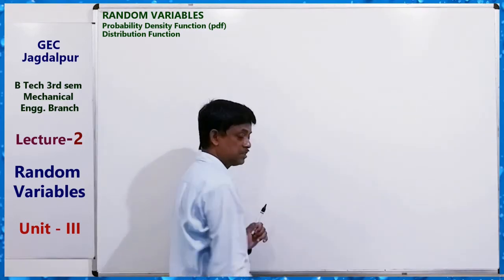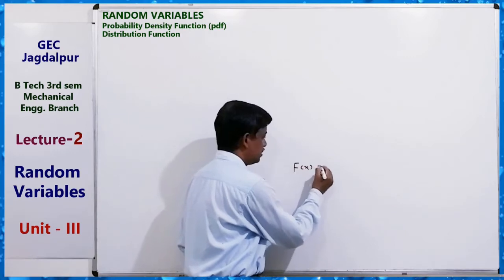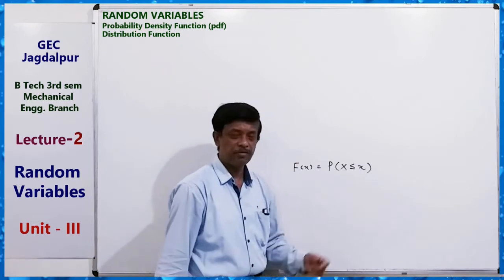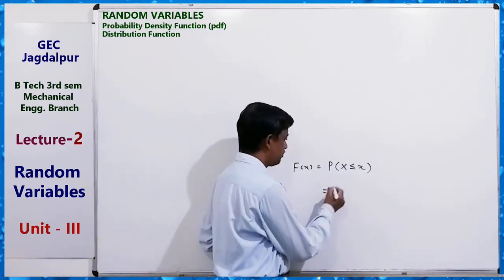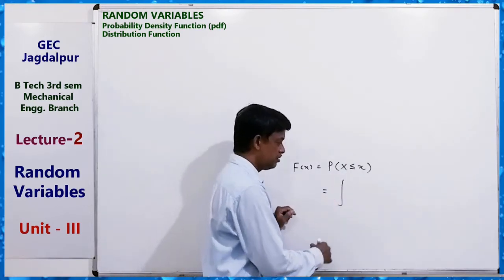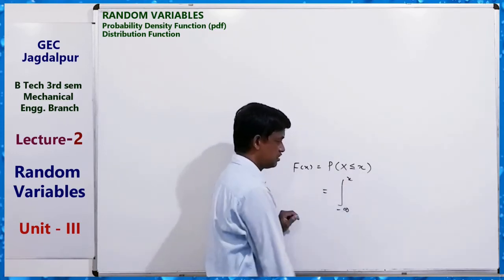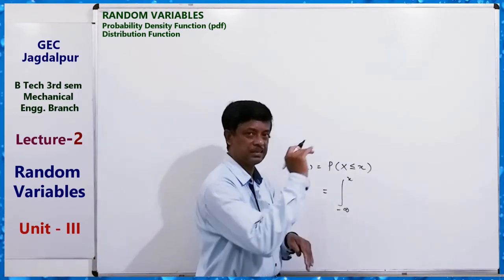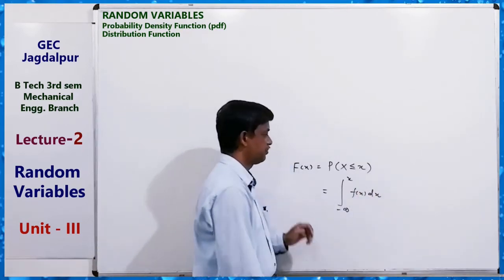And what is the distribution function? The distribution function, that is the cumulative distribution function. Distribution function like this, F(x) is the probability of the random variable X being less than or equal to x. For a continuous probability distribution, that is the probability of X less than or equal to x, so minus infinity to x, f(x) dx.